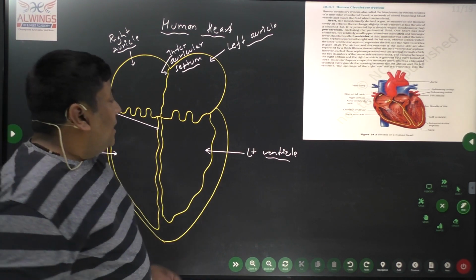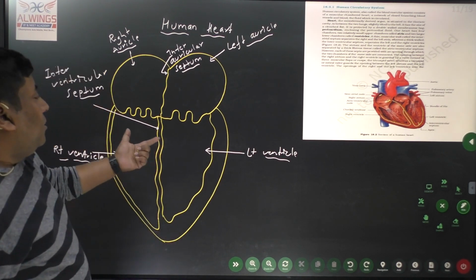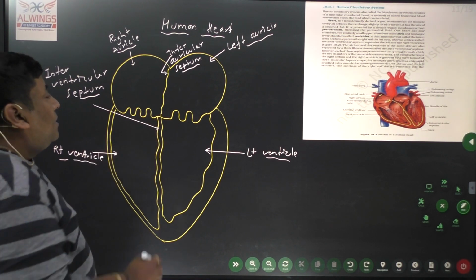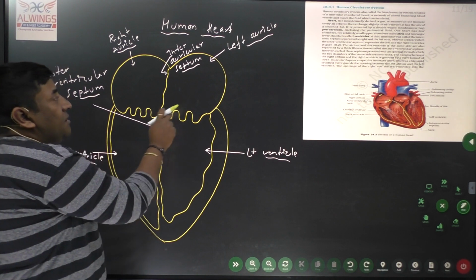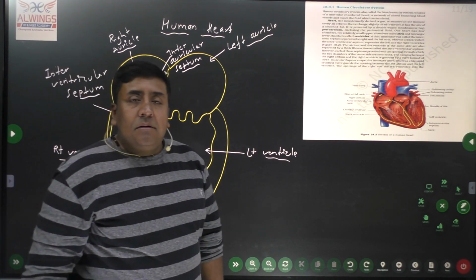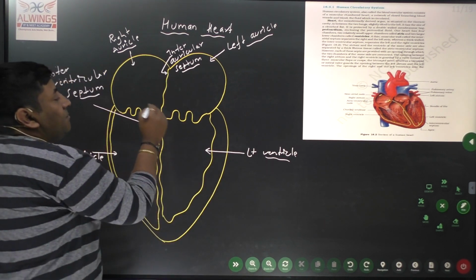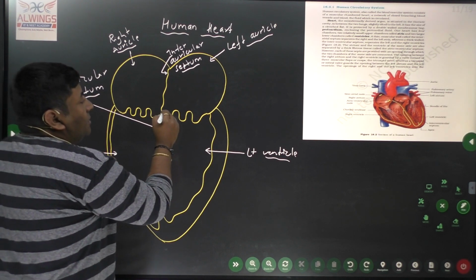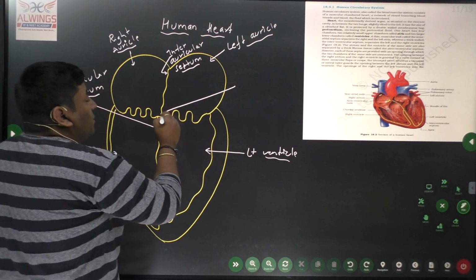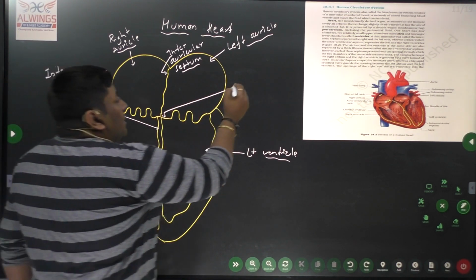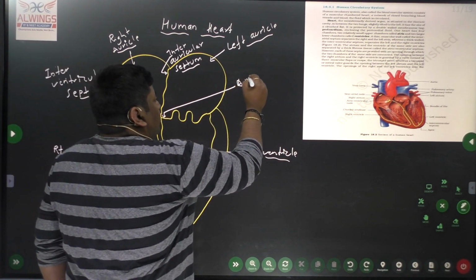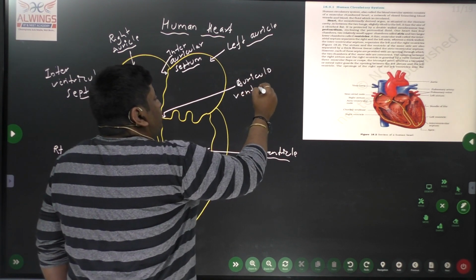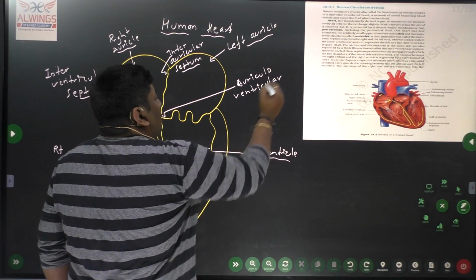Now here we can find that we have two auricles and two ventricles, separated by different membranes. Similarly, we have a membrane which separates the auricle and the ventricle. The membrane present between the right auricle and the ventricle is called the auriculoventricular septum.